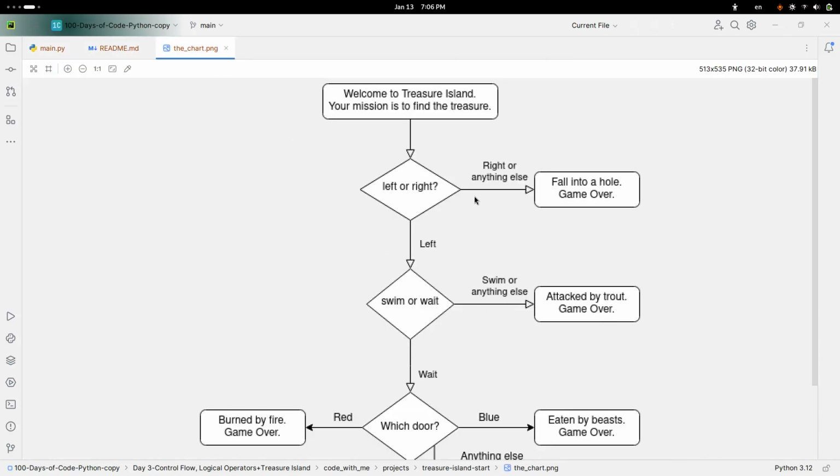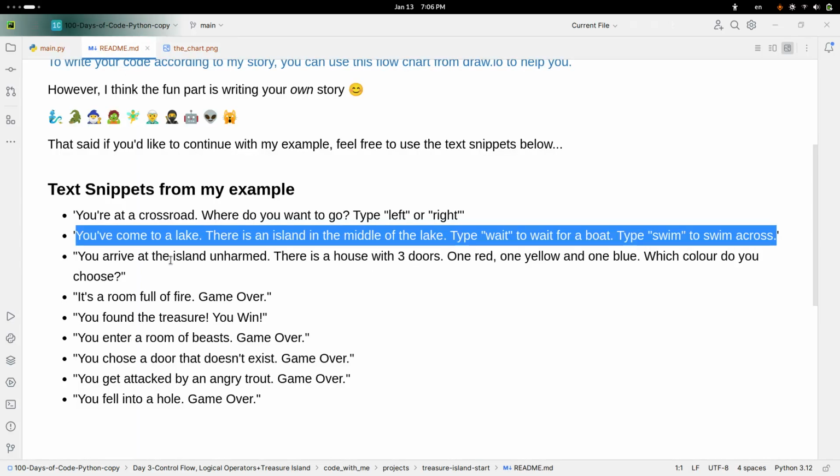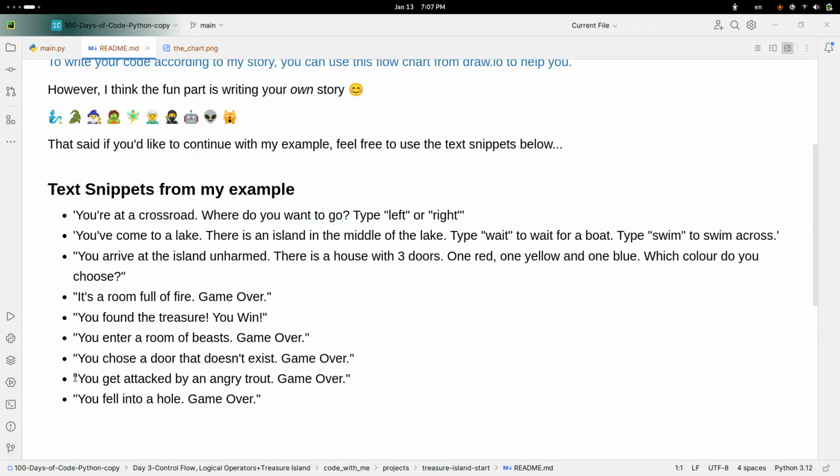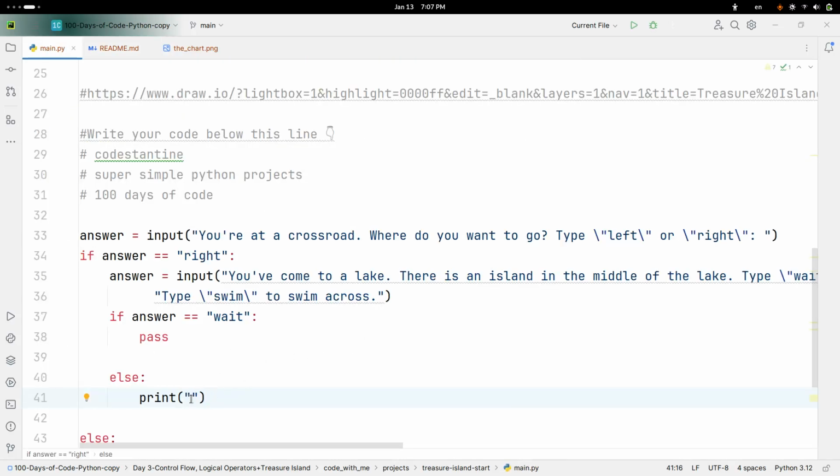When they game over here, they get attacked by a drought, and so where is it? Yep, here. Paste it.